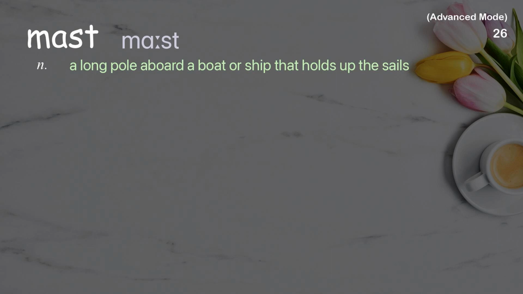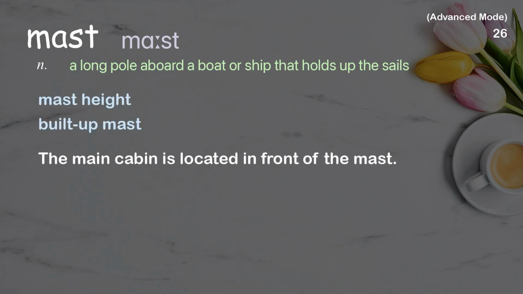Mast. A long pole aboard a boat or ship that holds up the sails. Examples: Mast height. Built up mast. The main cabin is located in front of the mast.